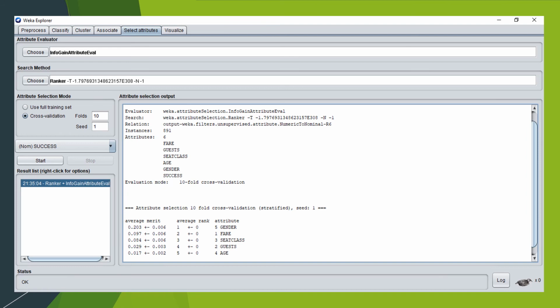So under the select attribute tab, the attribute evaluator is selected as InfoGainAttributeEval. The search method is Ranker. Once you click on the start button, then the model is running. Once the model has completed its process, then you can see it has lined the attributes in the order gender, fare, seat class, guest, and age. So we can clearly see that gender and fare are the top two attributes.